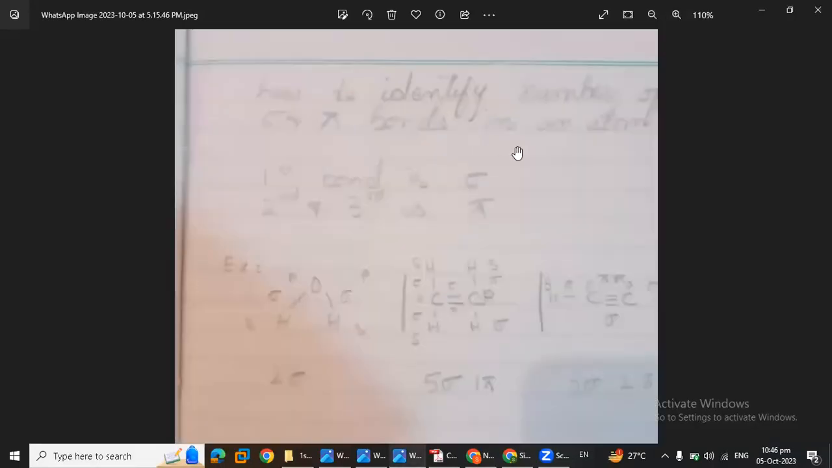Now, how to identify the number of sigma and pi bonds in a molecule? The first step is to check the bonds of the molecule. For example, you have H2O. Draw H2O and check how many bonds we have: O with H and O with H. The first bond is always sigma. Remember that we got two bonds over here.